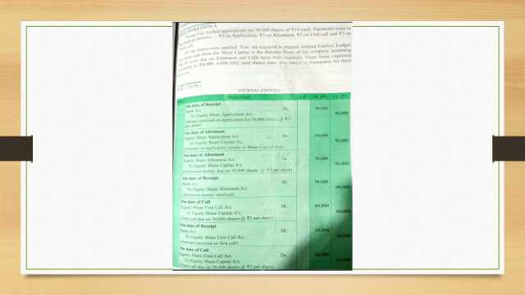After that, at the time of receipt of allotment, the journal entry is bank account debit to equity share allotment account. On the date of first call, the entry will be equity share first call account debit to equity share capital. On the date of receipt of first call, the entry will be bank account debit to equity share first call. In case of final call, you have to pass the entry of due as well as receipt.